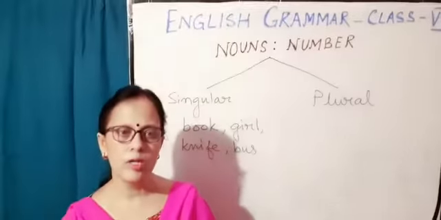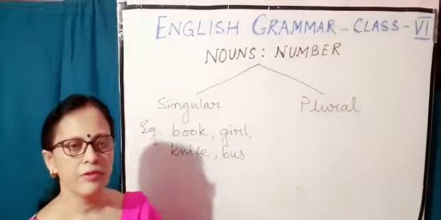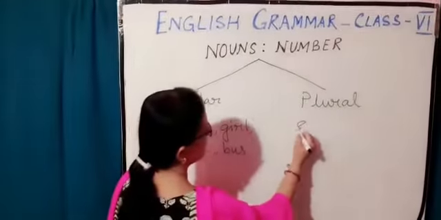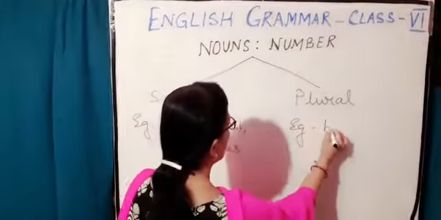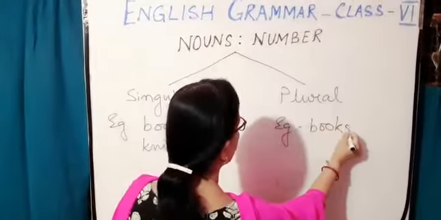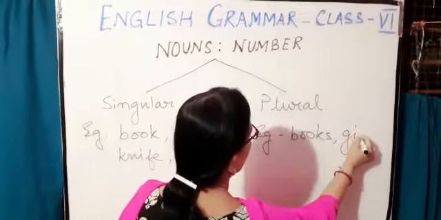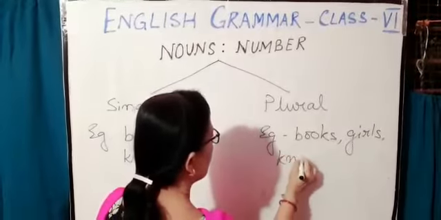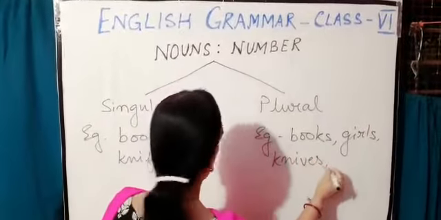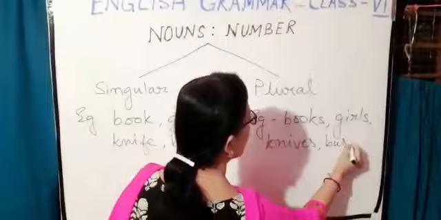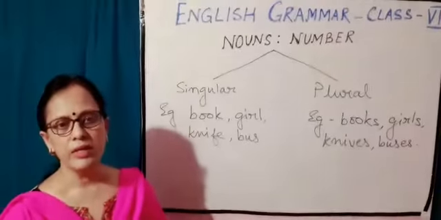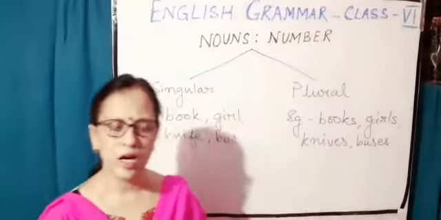A noun is said to be plural, or in the plural number, if it refers to more than one. So again, examples we can write: books, girls, knives, buses. A noun can be countable or uncountable.